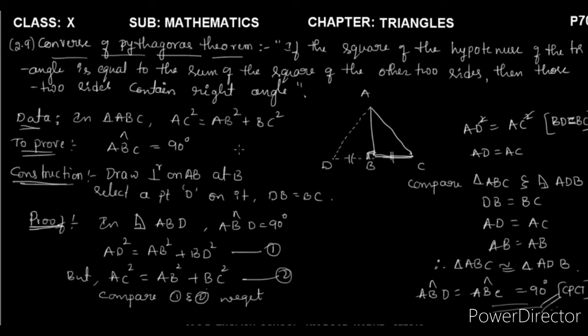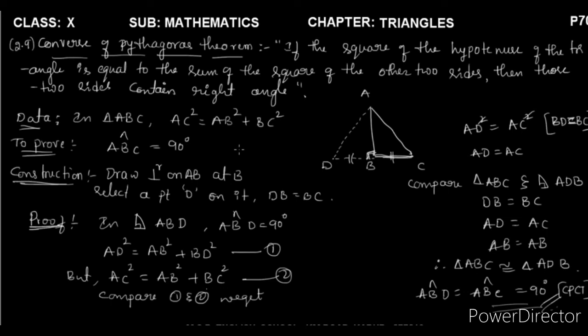Once again, I'd like to tell you the statement of the converse of Pythagoras theorem. If the square of the hypotenuse of a triangle is equal to the sum of the squares of the other two sides, then the angle contained by those two sides is a right angle. In Pythagoras theorem we knew it was a right angle triangle, and using that we proved that the square of the hypotenuse is equal to the sum of the squares of the remaining two sides.